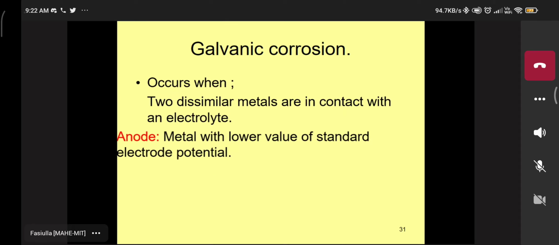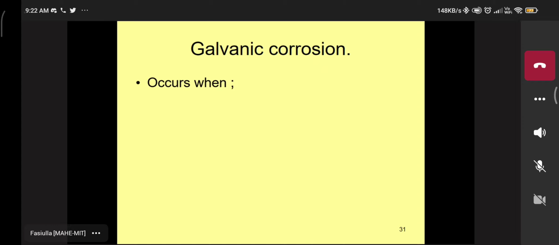Now, the first one. What do you mean by galvanic cell? First topic, electrochemistry. A cell which converts chemical energy into electrical energy, with two different electrodes. Very good. The cell consists of two different electrodes, two different metals, dipped into the given electrolyte solution. That is known as the galvanic cell.